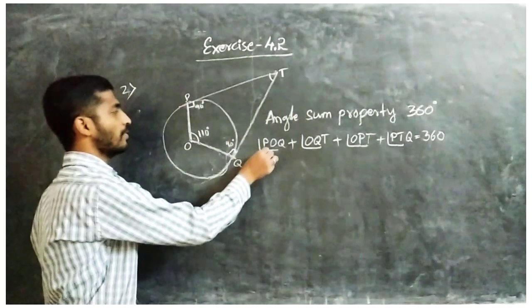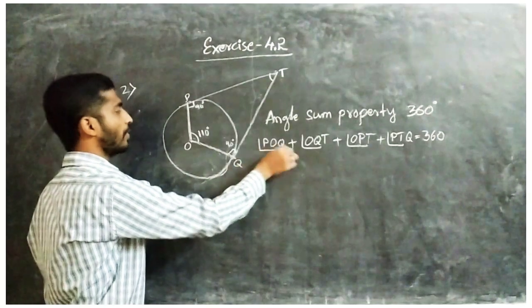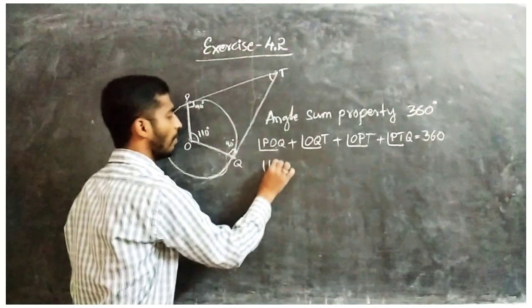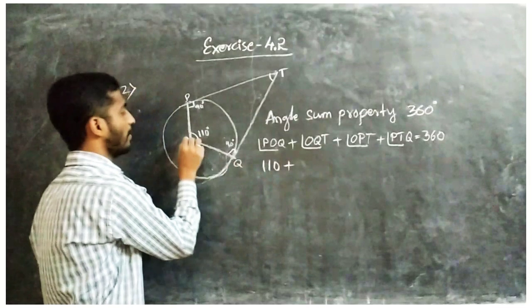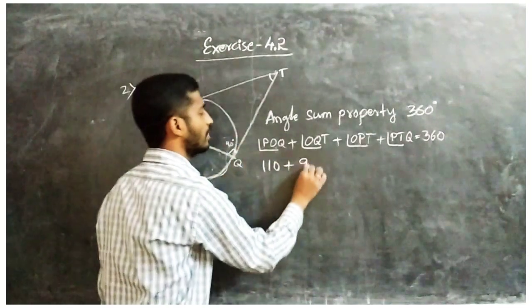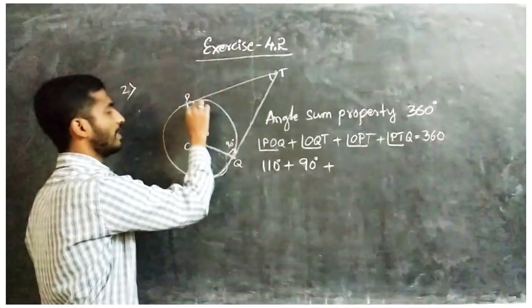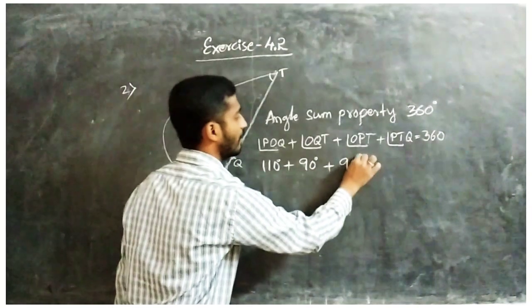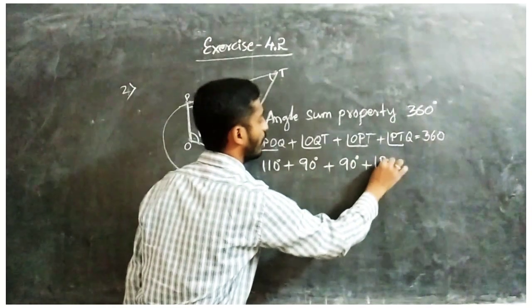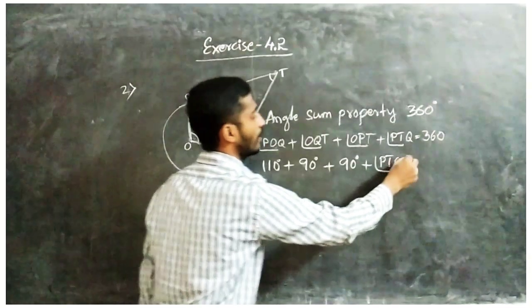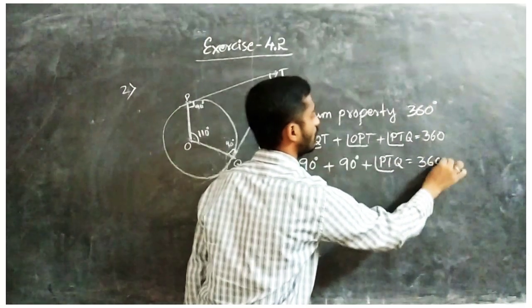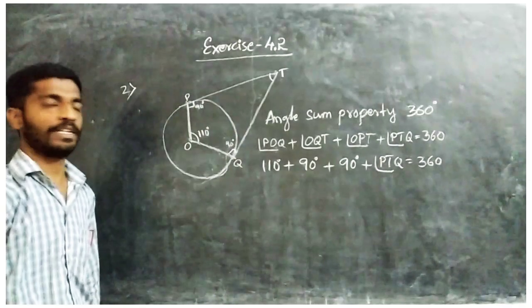Okay, substitute the values. POQ is 110, and OQT is 90 degrees, plus OPT that is also 90 degrees, plus PTQ which we have to find now, equals the sum of the 4 angles, 360 degrees.